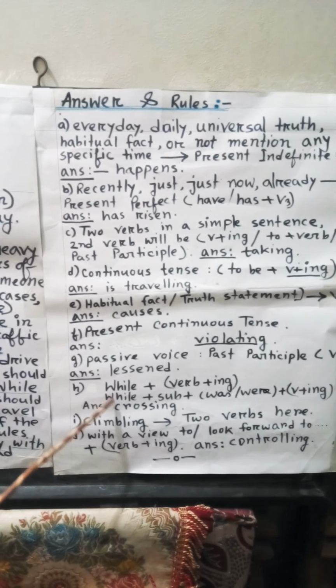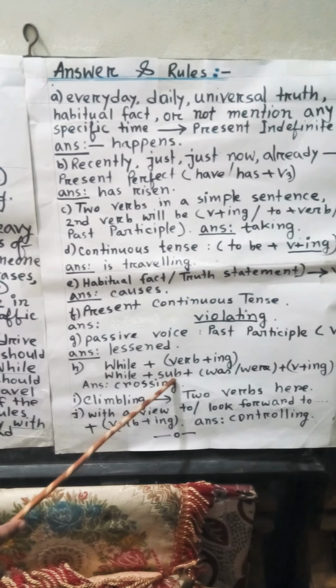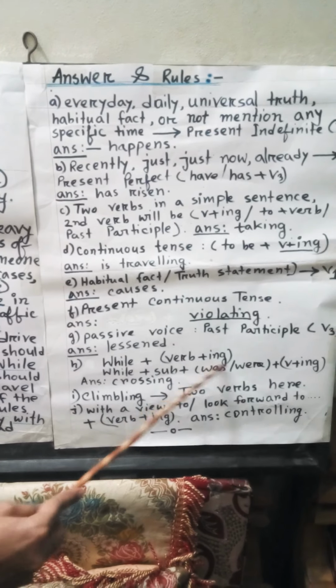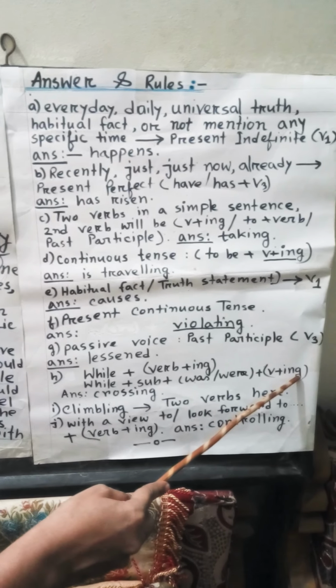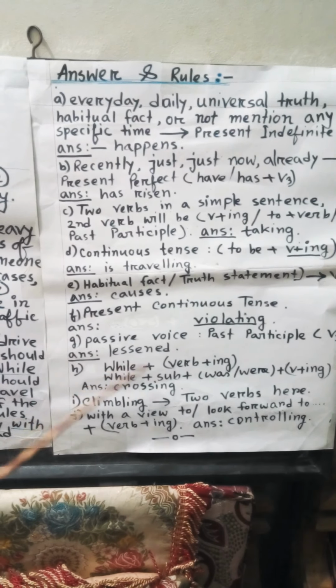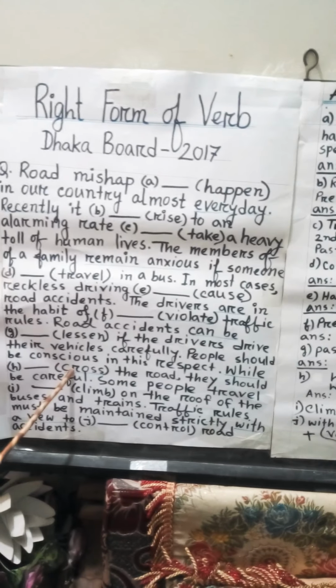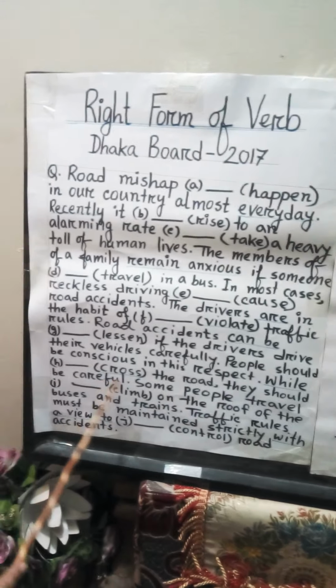But if we see after while there will be a subject, in that case we will use was or were after the subject and then verb plus ing. So here the first rule is appropriate, while plus verb plus ing, because while plus cross. So it will be while crossing the road they should be careful.